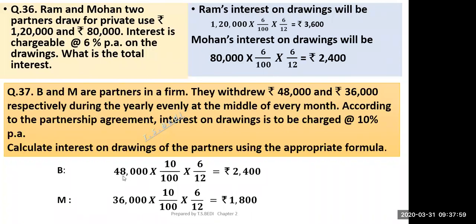So this is the drawings. But if in place of 48,000, it would have been given 4,000 per month, then you would multiply 4,000 into 12, 48,000 into 10 by 100 into 6 by 12. Means if monthly drawings are given, you had to multiply it by 12. But here it is given 48,000 whole, but it is given yearly evenly. This word should be given regularly or evenly.